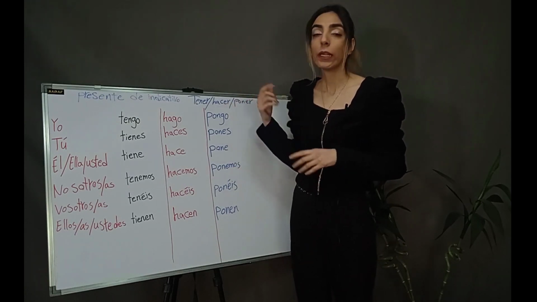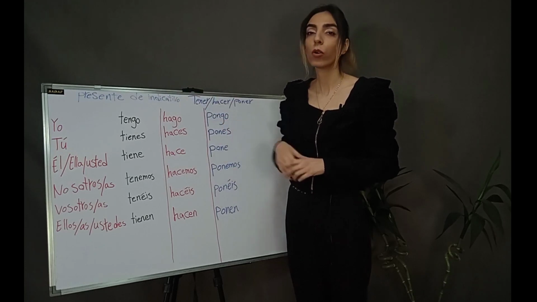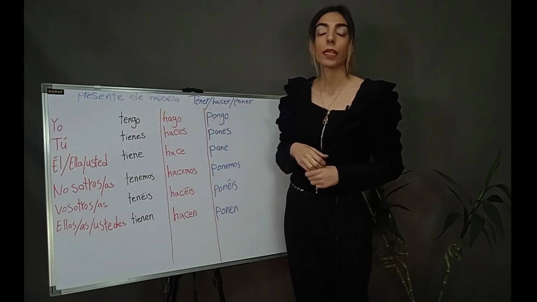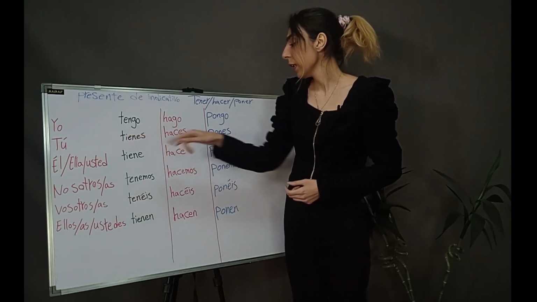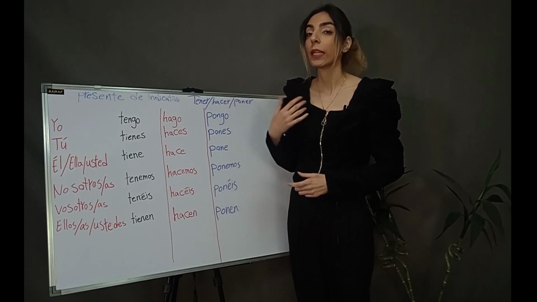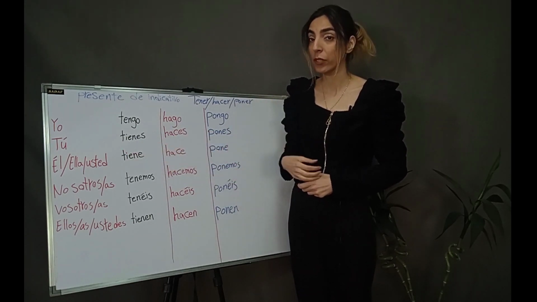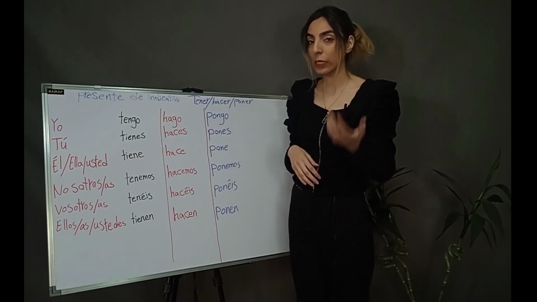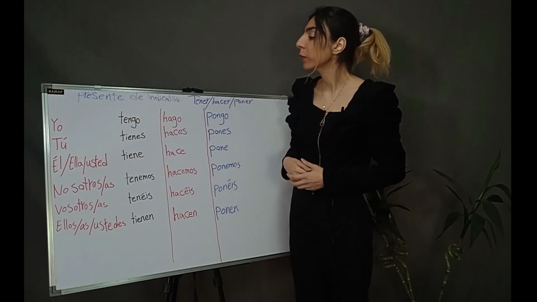Next verb, poner means to put or to turn on. Yo pongo, I put, I turn on. Tú pones, you put, you turn on, is singular. Él pone, he puts, he turns on. Ella pone, she puts, she turns on. Usted pone, you put, you turn on, is the formal form of tú and is singular.